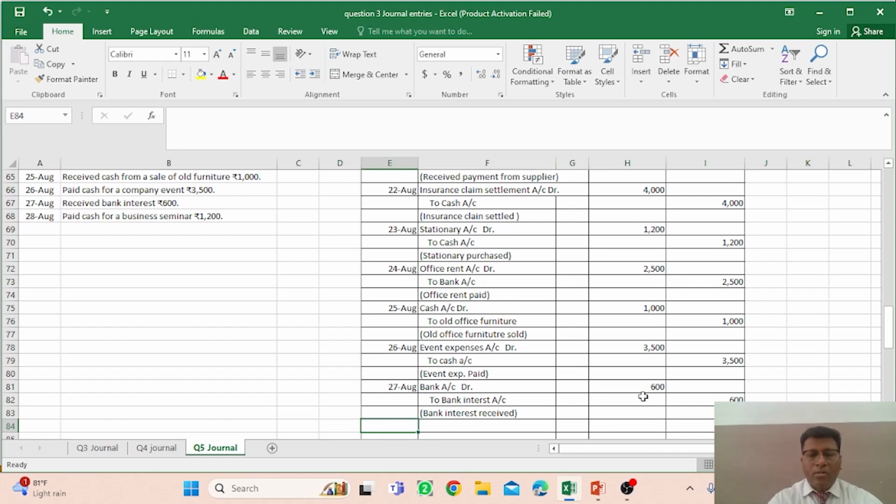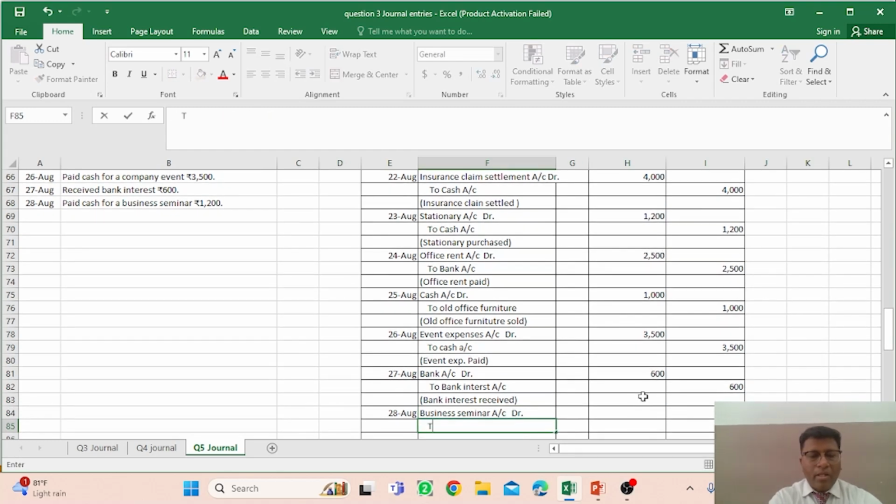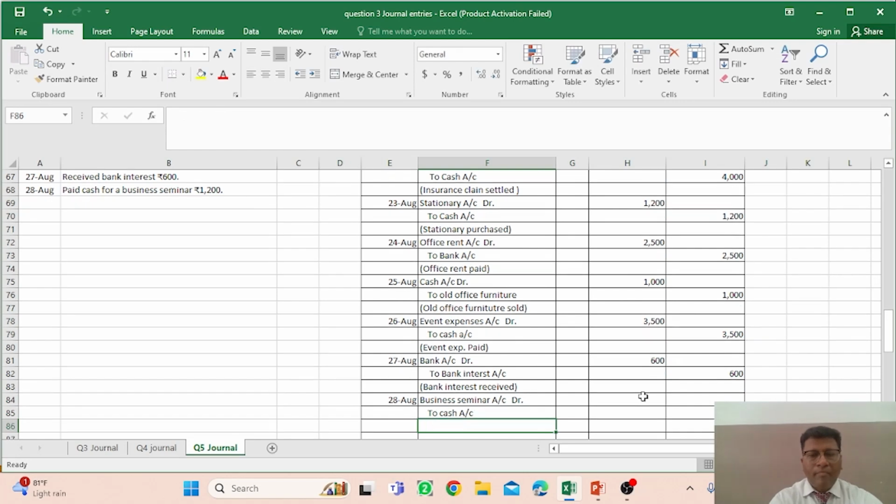And on the 28th of August, this is the last transaction, you have to make the entry for paid cash for a business seminar. So you have to mention that business seminar account debit, or business seminar expenses account debit. And to cash account, so cash account is involved over there, right.